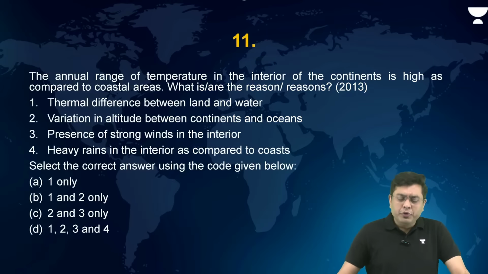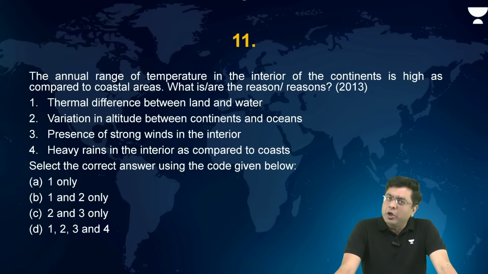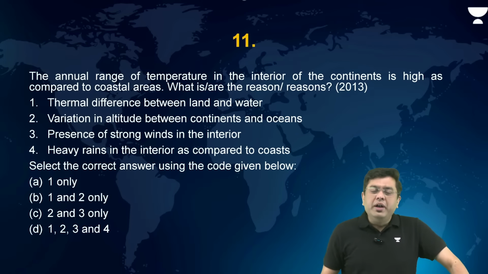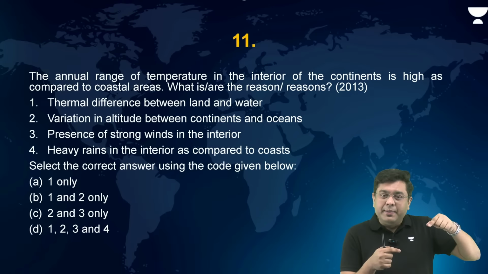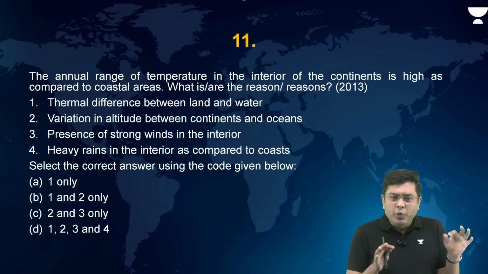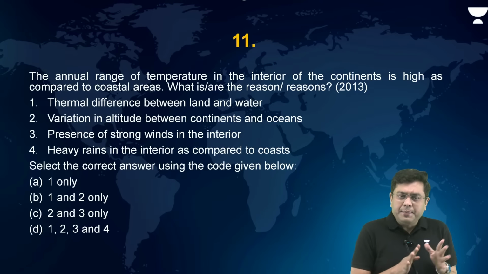Now after this we move to the next question. This is again something to do with the heating of land and water. The annual range of temperature in the interior of the continents is high as compared to the coastal areas. What is the reason, or are the reasons here? So basically, annual range of temperature, when we talk about the interior, that means the difference between the summer temperature and the winter temperature, right?